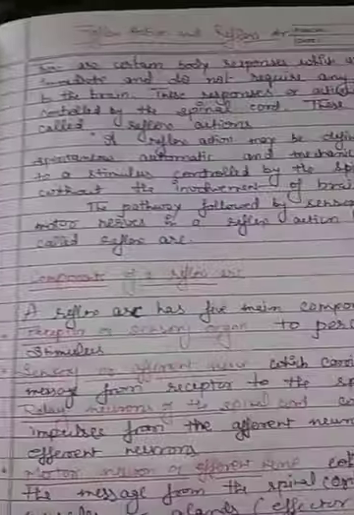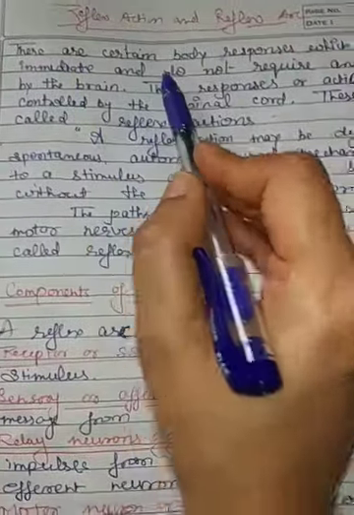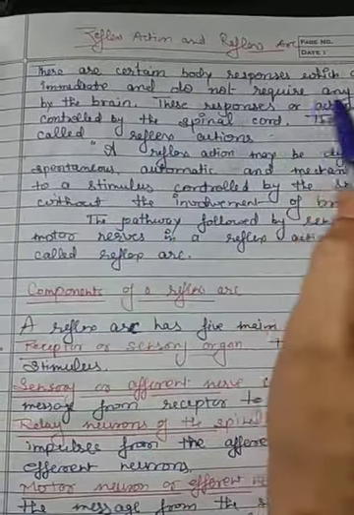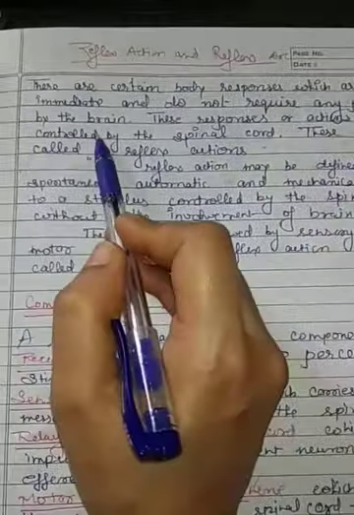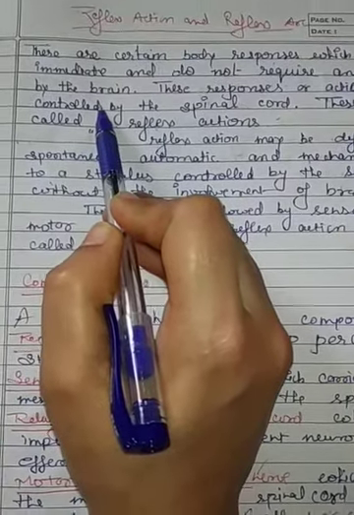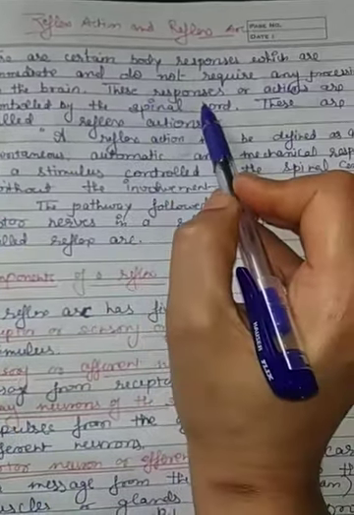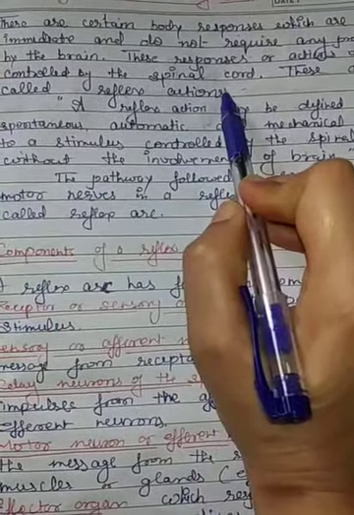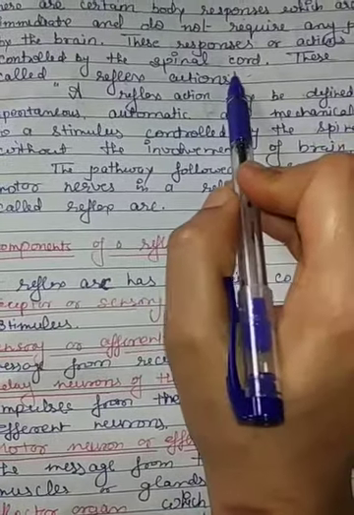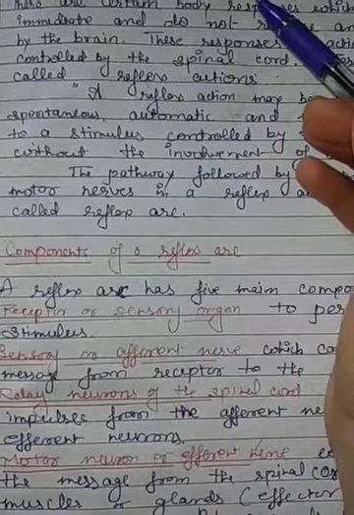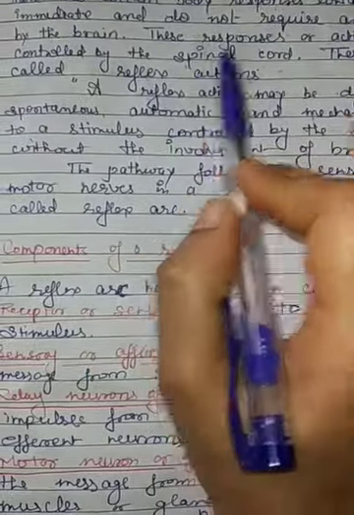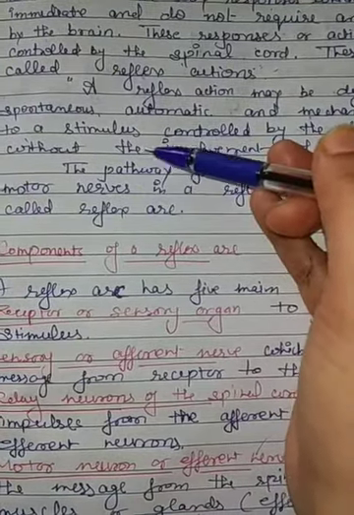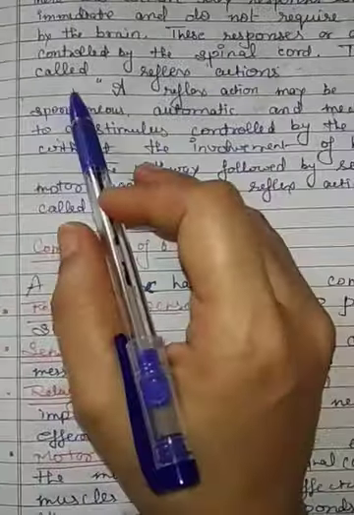Okay. So what is reflex action? There are certain body responses which occur immediately and do not require any processing by the brain. The brain is not involved. These responses or actions are controlled by the spinal cord. It means that in reflex action, the spinal cord does not send the information to the brain. In some cases, the spinal cord is responsible to take action itself. These are called reflex actions.